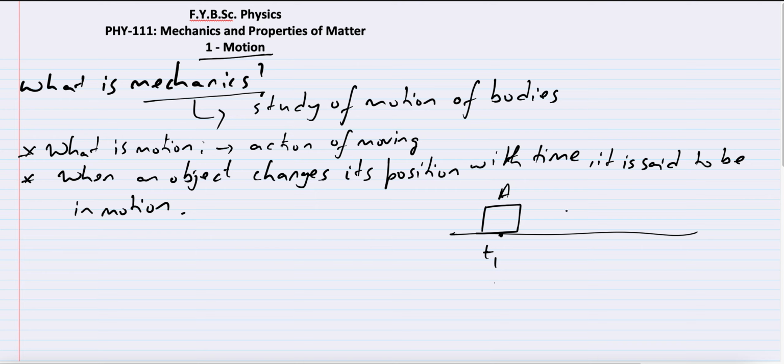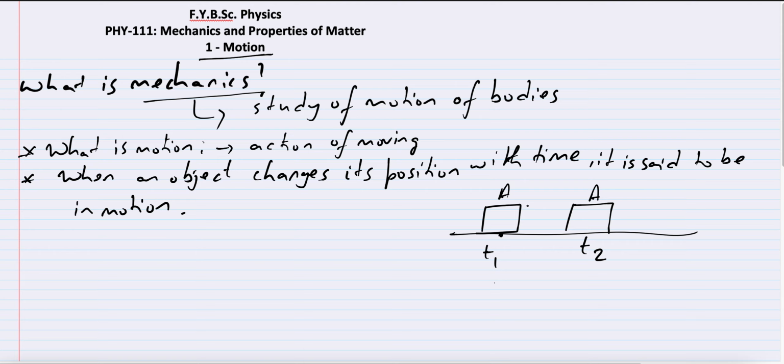So right now this is its position. If I check its position at 12:01, that is 12 o'clock and 1 minute. So 1 minute later at time t2, I see that the block is here. So whenever I see an object which has changed its position with time, I say that that object is in motion.